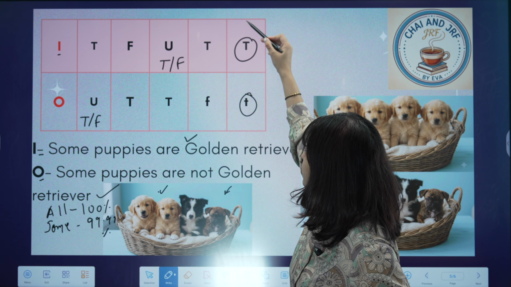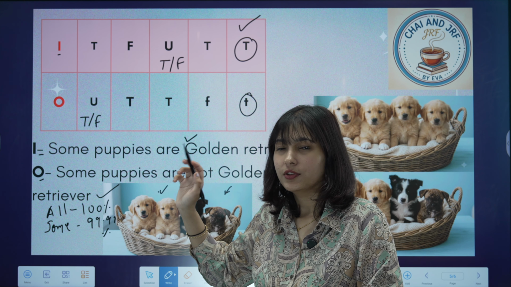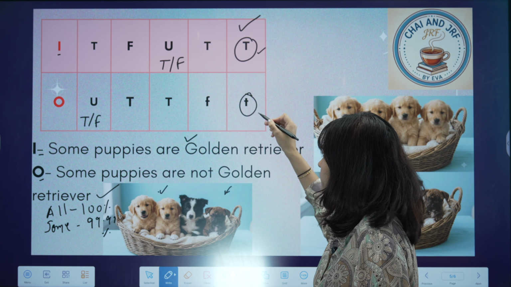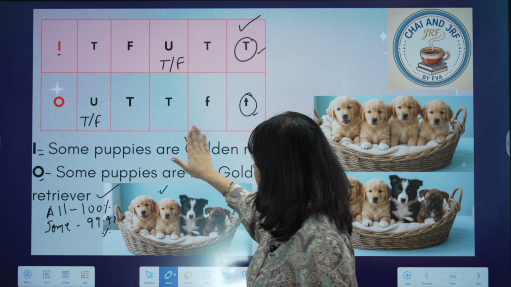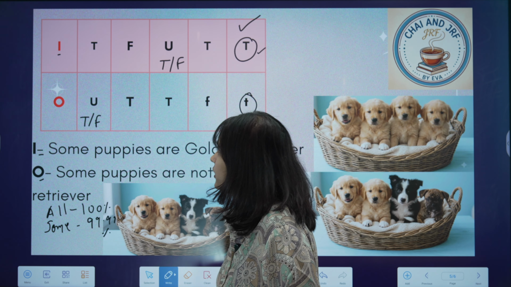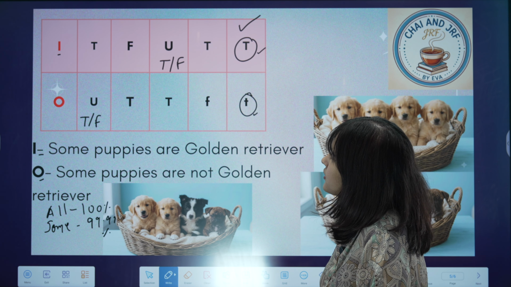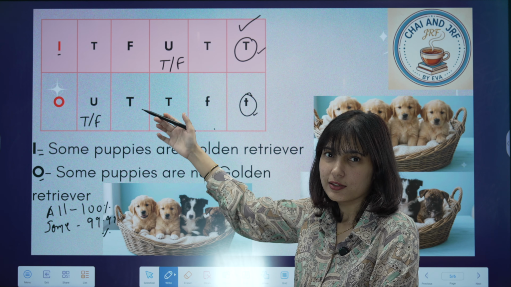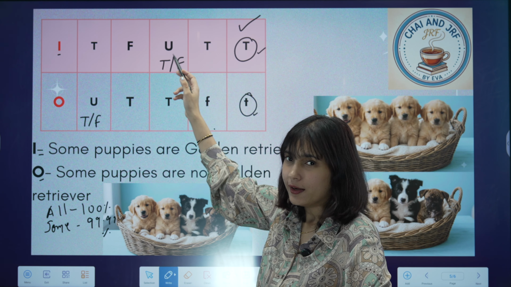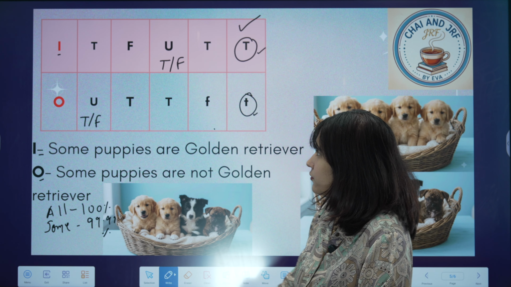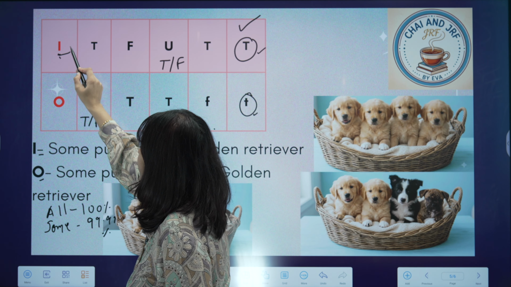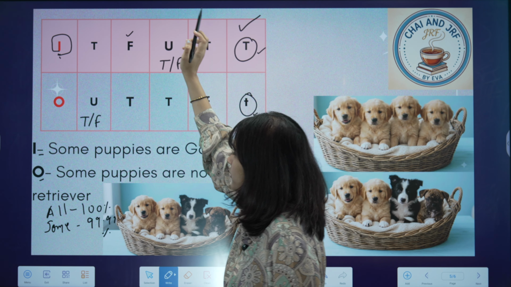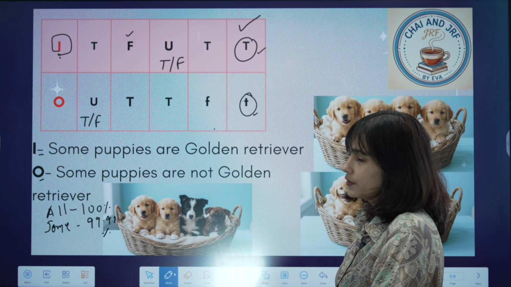I hope you got this very first condition, when I told you that if this type of premise is true, your O type of proposition will also be true. Now let's move ahead with another type of situation. So what's happening here? Now we will focus on this type of situation first, and we will consider the undefined part later on. So let us see this situation. When are we saying this I type of proposition is false? Some puppies are golden retriever is false.